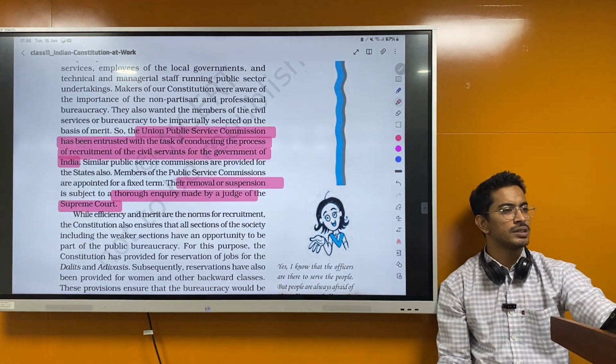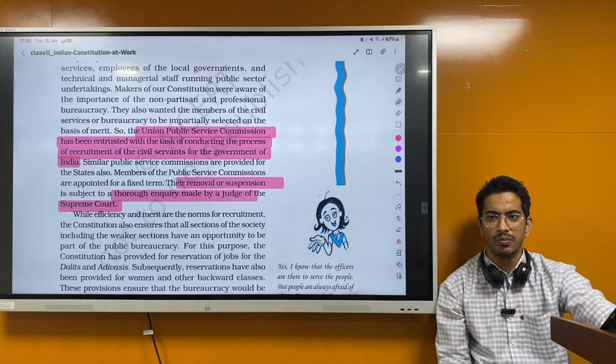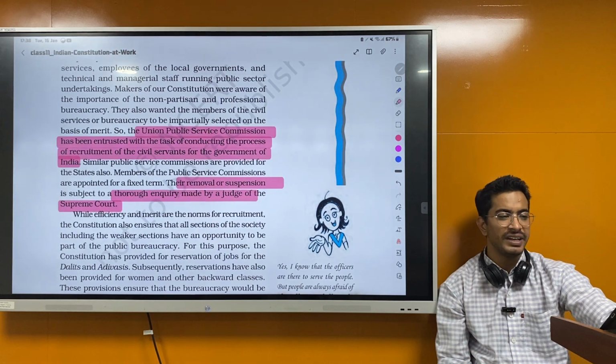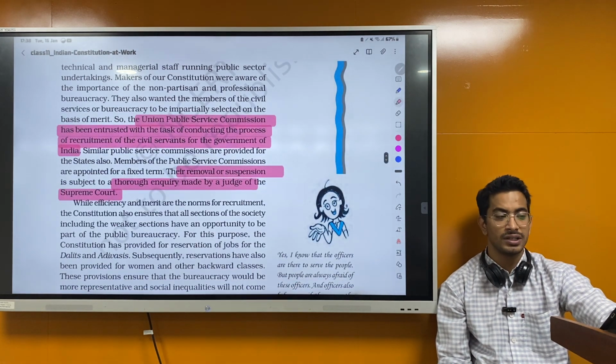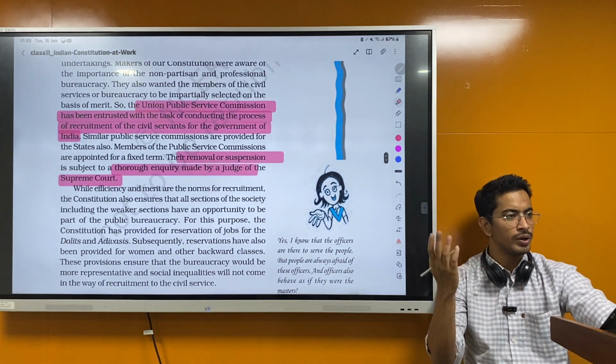The UPSC members and the chairman, even they can be removed. So they have a term of 6 years, but they can be removed before that. But we need an inquiry into it by a judge of Supreme Court itself. So we'll read about it in detail when we go into the advanced book.